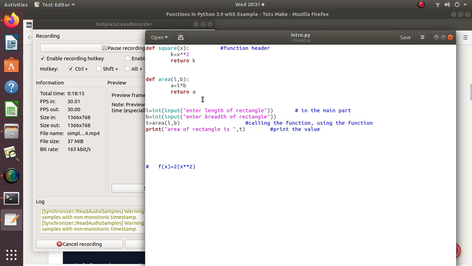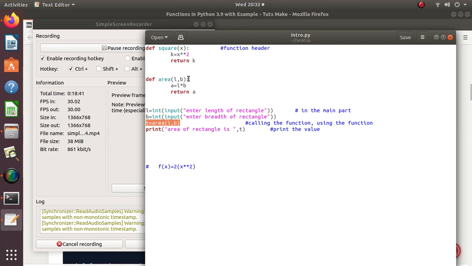So here L will be taken from the user, then B will be taken from the user. Then in this line I use this area, so it finds where the function area is defined. So the execution goes here,